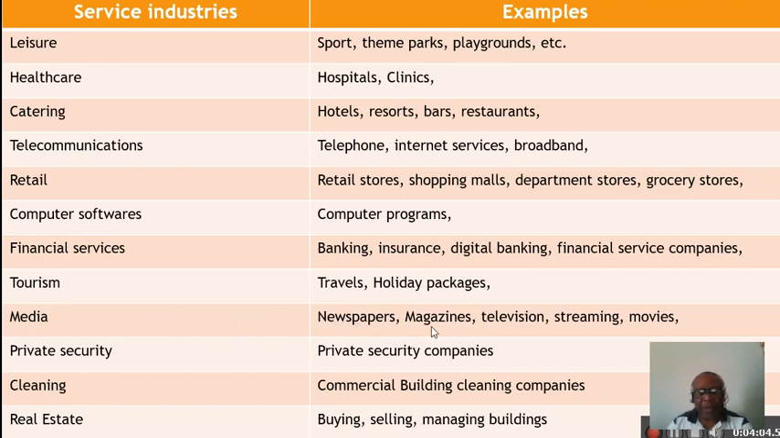They also publish magazines. You also have television, streaming, and movies. All of them are in the media segment. Today we have streaming, which is very famous. You have Netflix, you have Amazon Prime, and the other ones. All of them are inside the media segment.